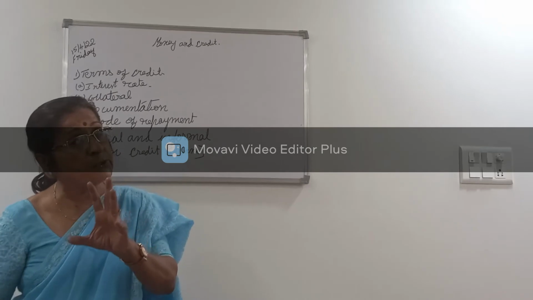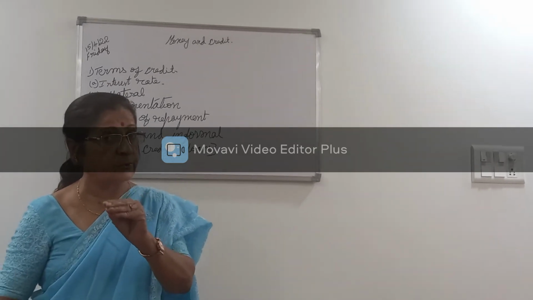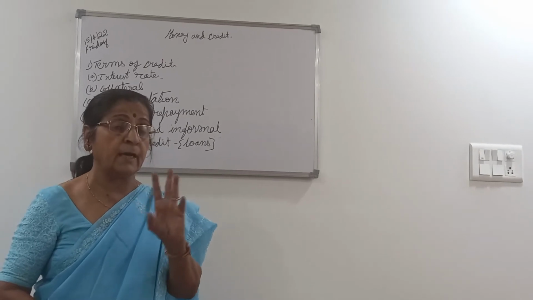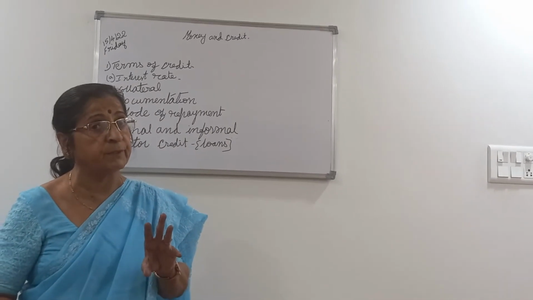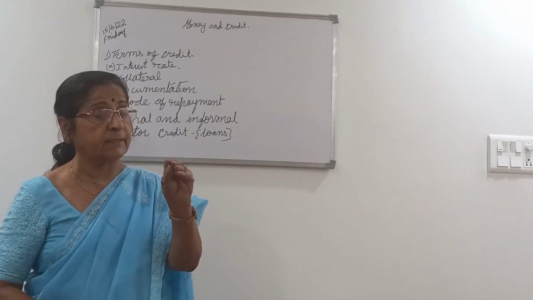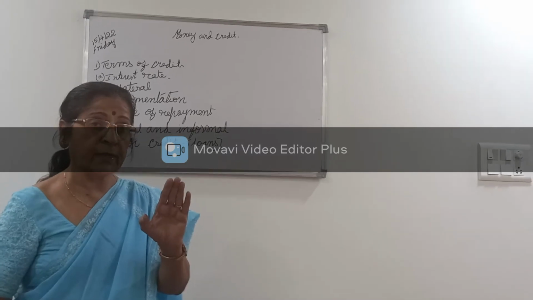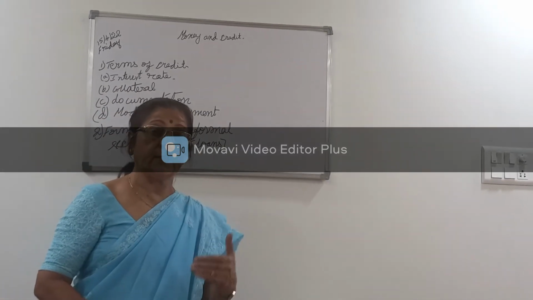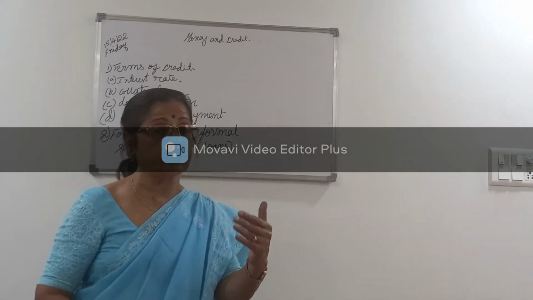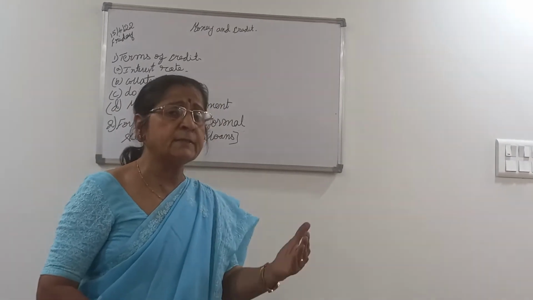But the well-to-do people, or the better households in rural and urban areas, and the salaried people tend to take loans from the formal sector, that is from the bank, where the interest rate is comparatively less, so that decreases their cost of production, and even the mode of payment will be easier.